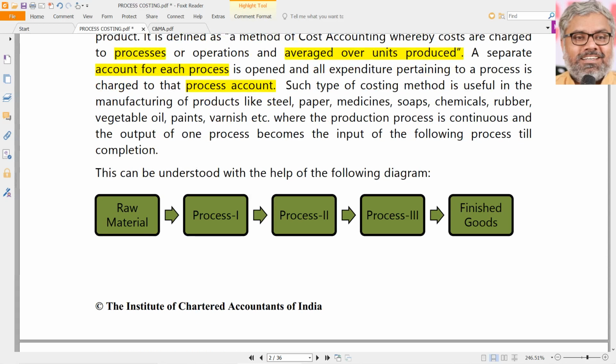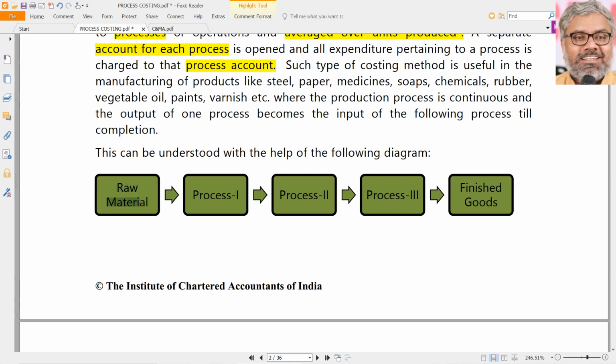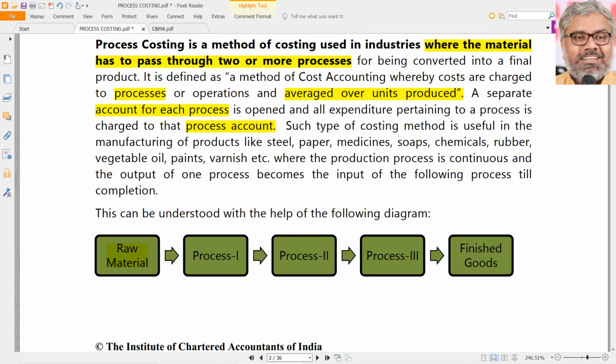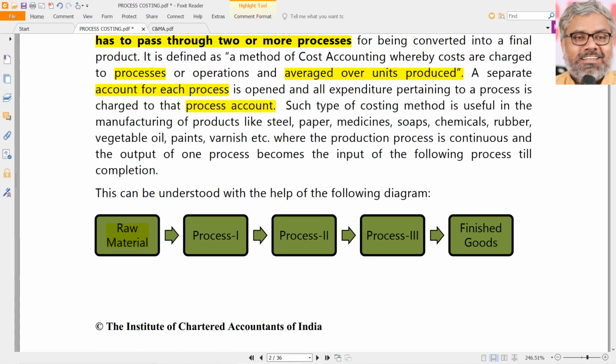This can be understood with the help of this diagram, where raw material is first introduced and then it is going to process 1. From there it goes to process 2, 3, 4, 5, 42, whatever. After so many processes, ultimately it gets converted into finished goods. But our point is, we need to open a process account for each process.